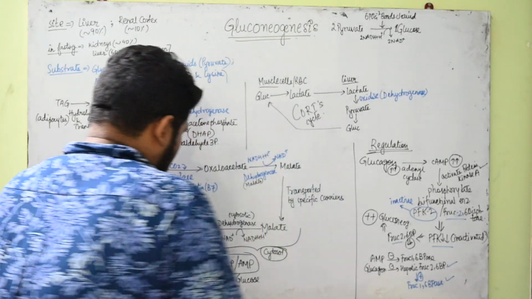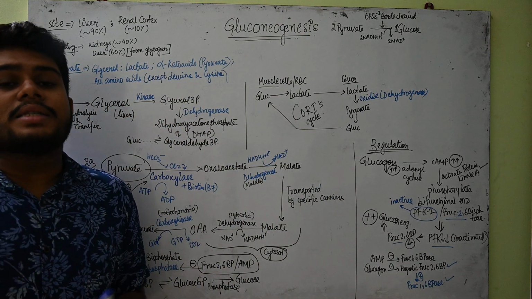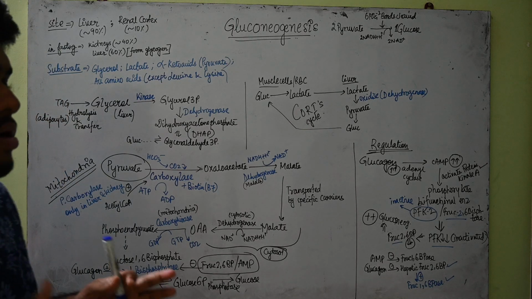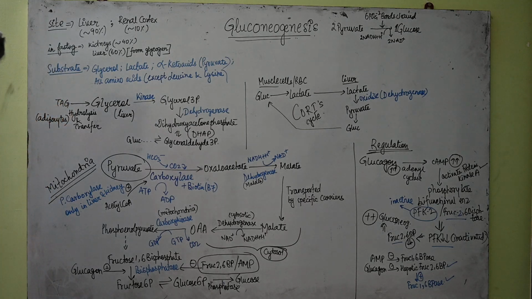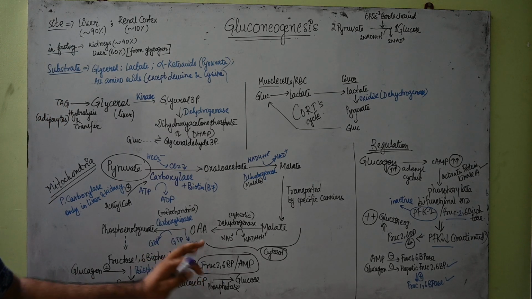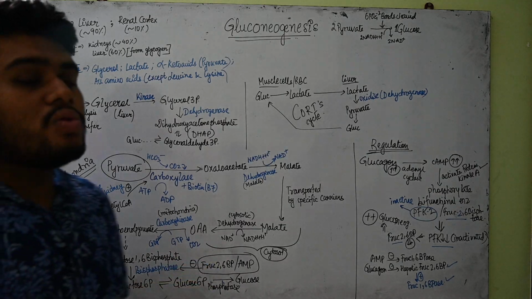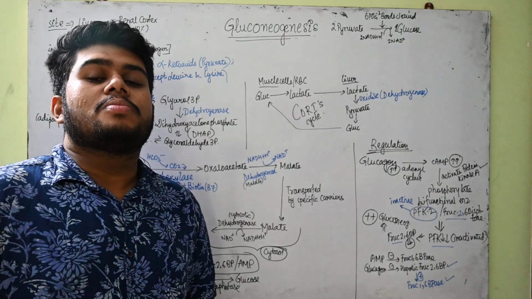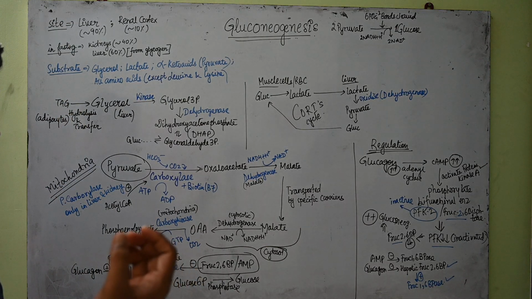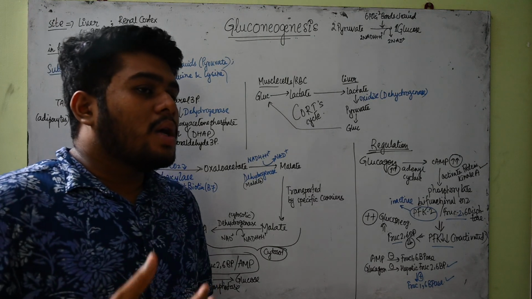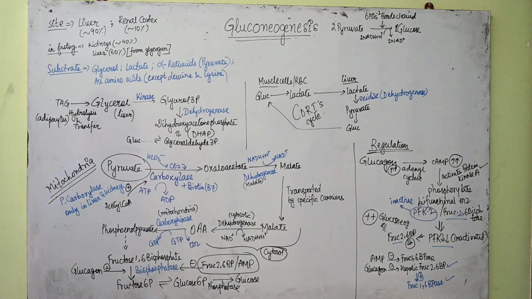Now as I have told you, here we require glucagon, which is the key hormone during the fasting stage. Glucagon will promote gluconeogenesis. Here we see two most important things, one is AMP, adenosine monophosphate, and the other is fructose 2,6 bisphosphate. These two substances will inhibit the phosphatase, whereas glucagon will activate the phosphatase or the bisphosphatase, whatever.